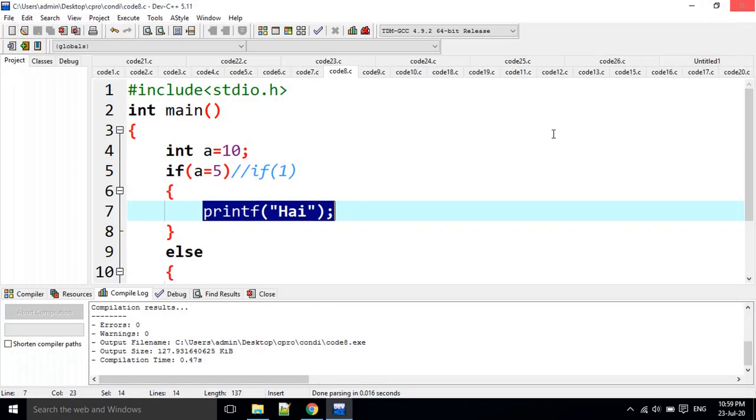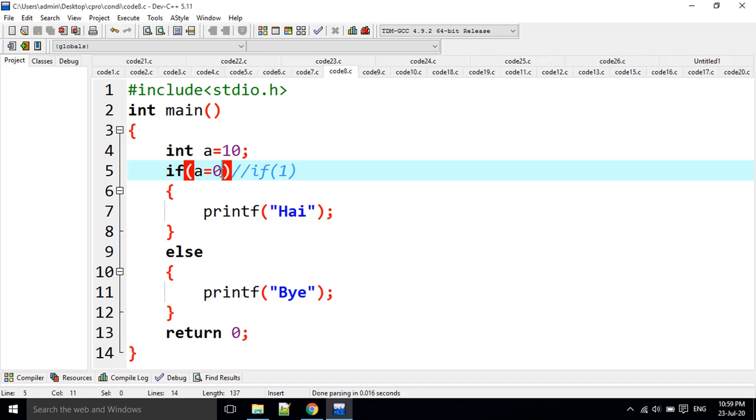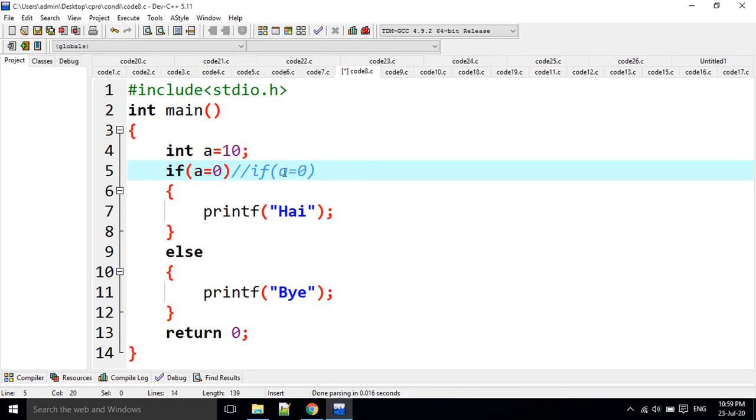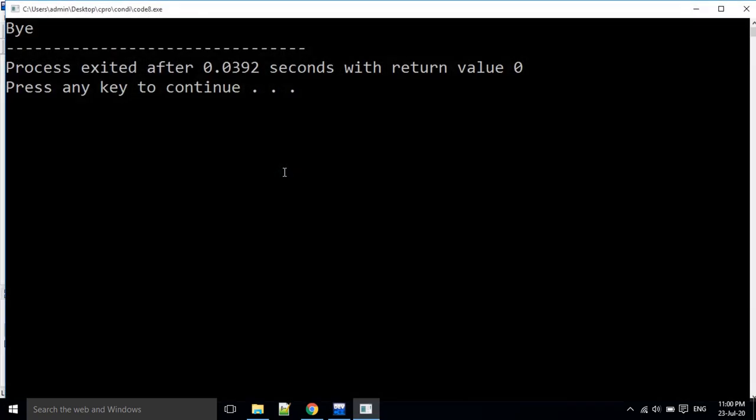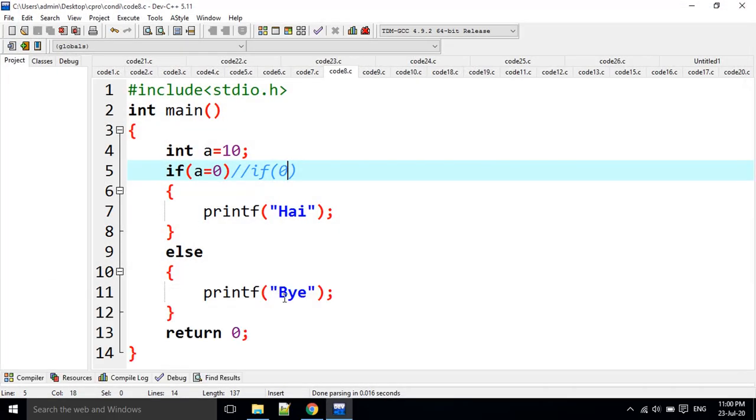Yes, high. For example, if I change this value to 0, that means A is equal to 0. If of 0 means it is replaced with 0, right? Then it moves into bye here. Why? Because it is if of false, that's why it is going to print bye here.